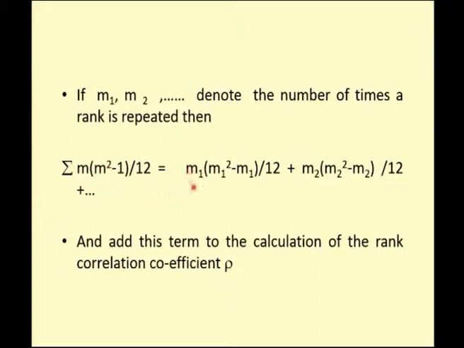So as I told you, if m1 is equal to 2, place it here: 2 into 2 squared minus 1, minus 2 divided by 12. M2 is the repeated rank, which will be 3 here. That means a rank has been repeated thrice. So m2 into, that is 3 into 3 squared minus 3, divided by 12. So you have to find the sum if you have repeated ranks, and you have to add this sum in my formula for my rank correlation.